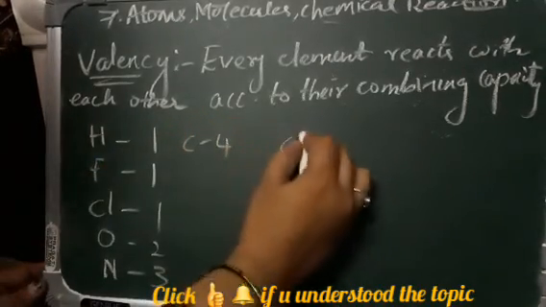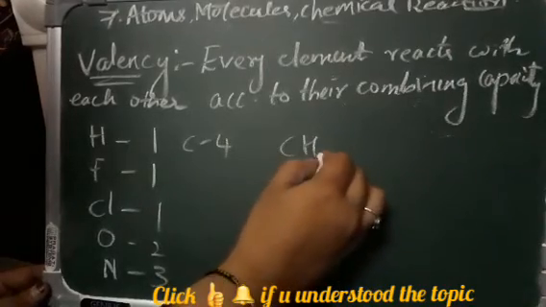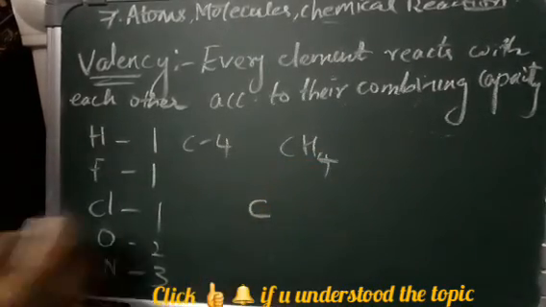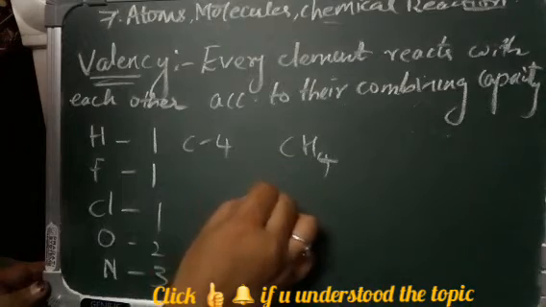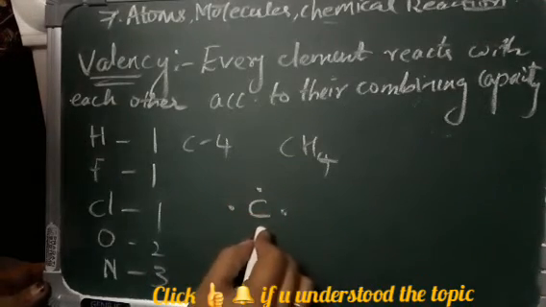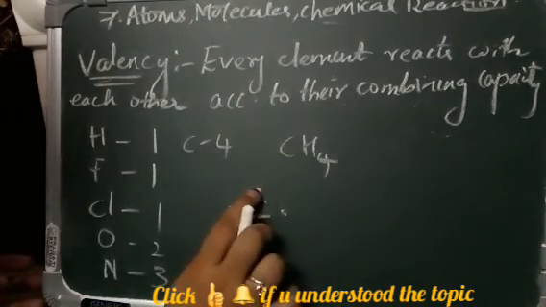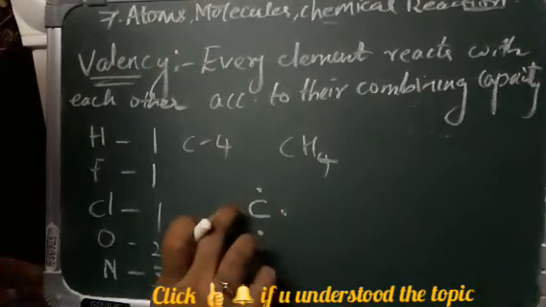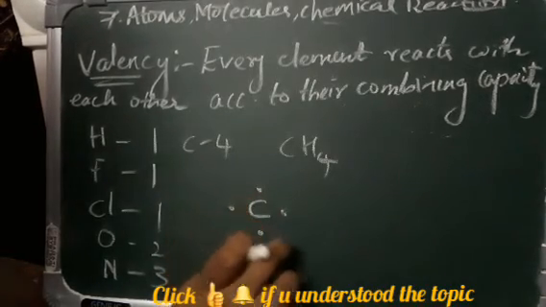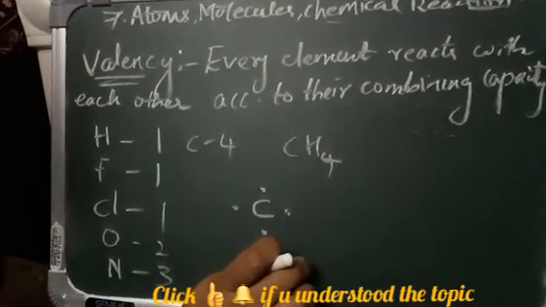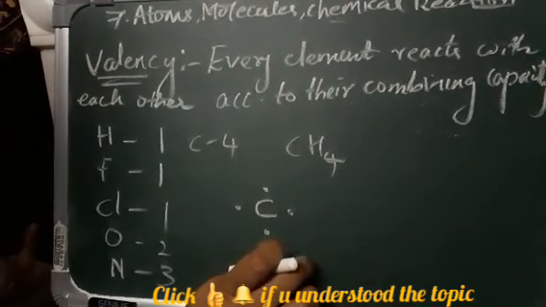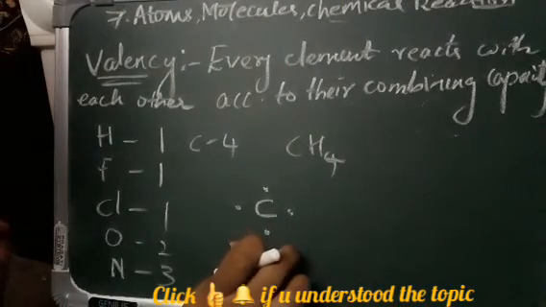For example, if I take methane, what you are seeing is one carbon, and carbon has 4 valence electrons. That means these 4 electrons can easily form bonds. They have the capacity to form a bond.